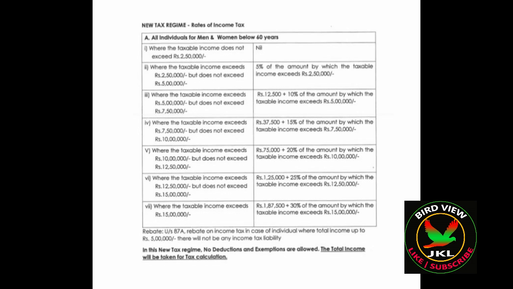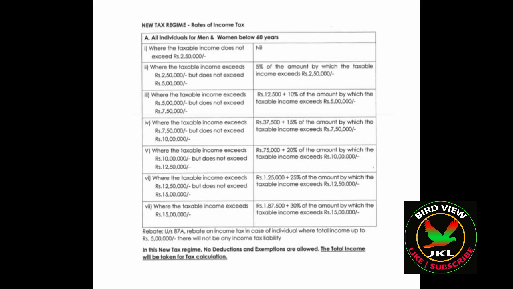Where the taxable income exceeds 10 lakhs to 12 lakh 50,000, your tax is 75,000 plus 20%. Where the taxable income exceeds 12 lakh 50,000 to 15 lakh, your tax is 1 lakh 25,000 plus 25%. And where the taxable income exceeds 15 lakh, your tax is 1 lakh 87,500 plus 30%. And here also you will get a rebate of 12,500 up to 5 lakh.